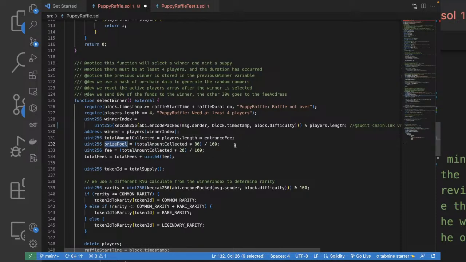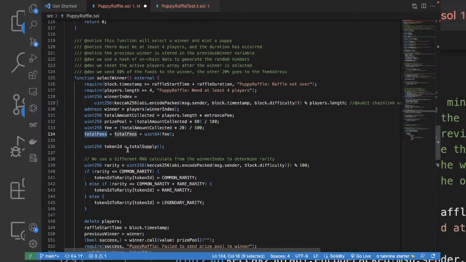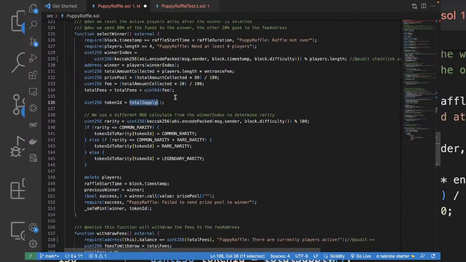Among it, 80 percent is set to the prize pool, and then 20% is the fee. Okay, the fee is added to the total fees. And what is this? Token ID, total supply. Okay. We're getting the token ID from the total supply function.